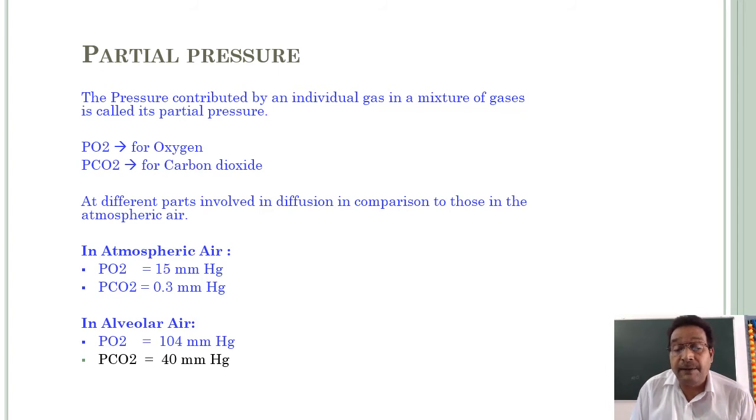That is not correct. In alveolar air is correct. In alveolar air, the partial pressure of O2 is 104 mmHg and the partial pressure of carbon dioxide is 40 mmHg.